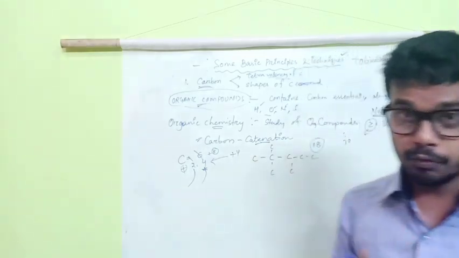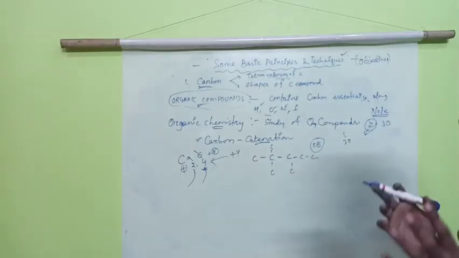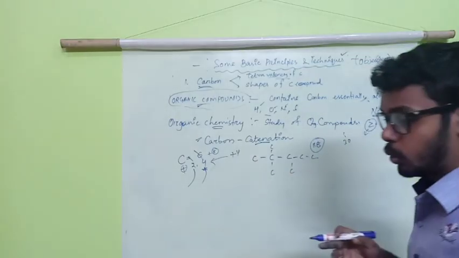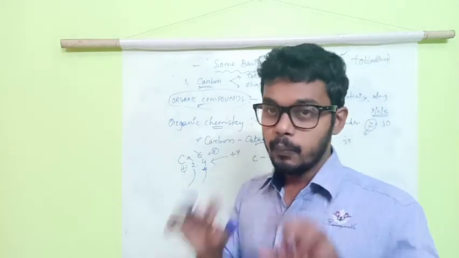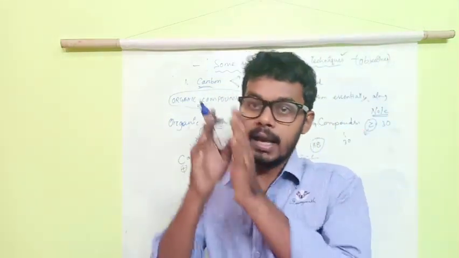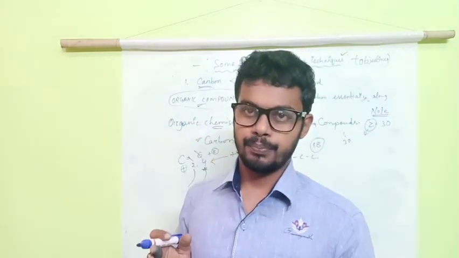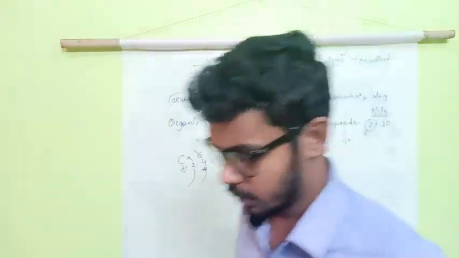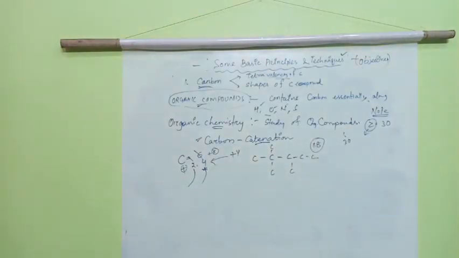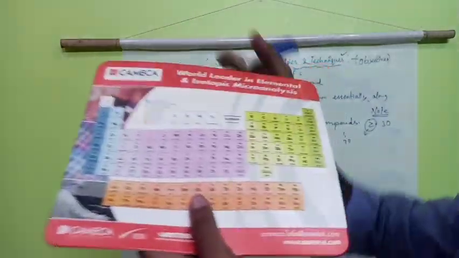What is inert configuration? I hope you all know about the periodic table. In the periodic table, the last group is your inert group. Let me show you what that is.